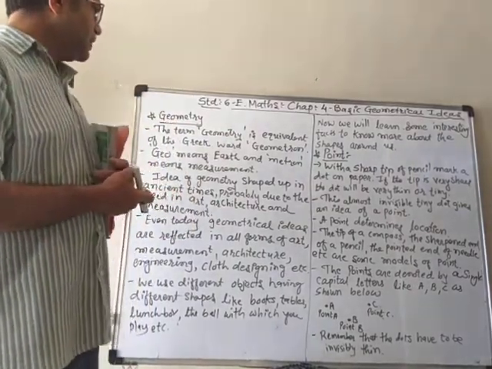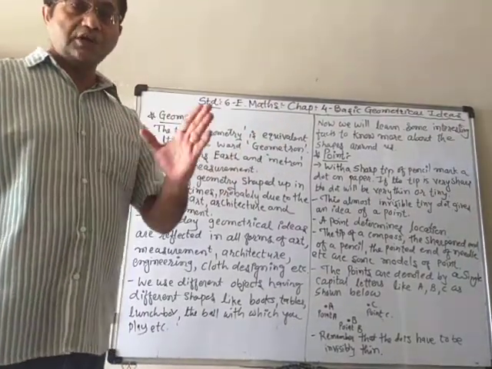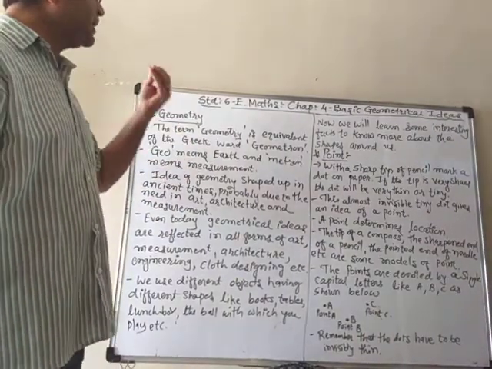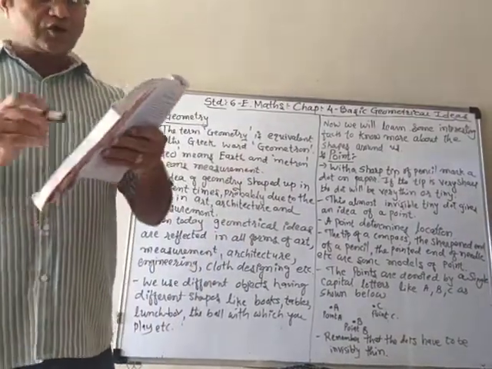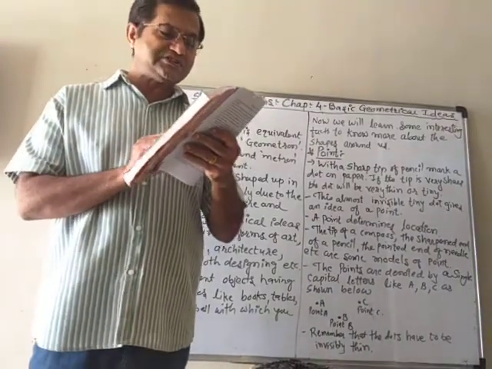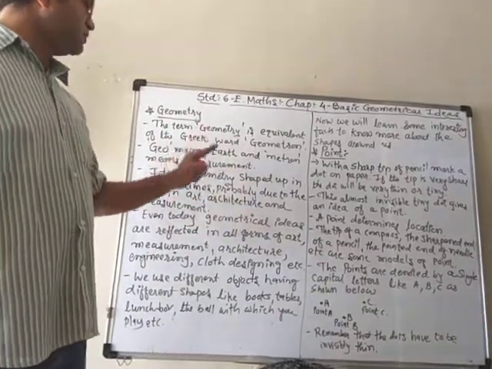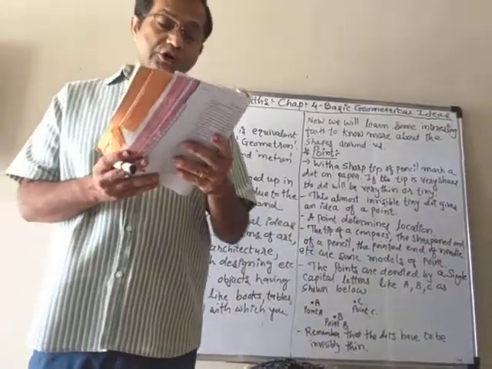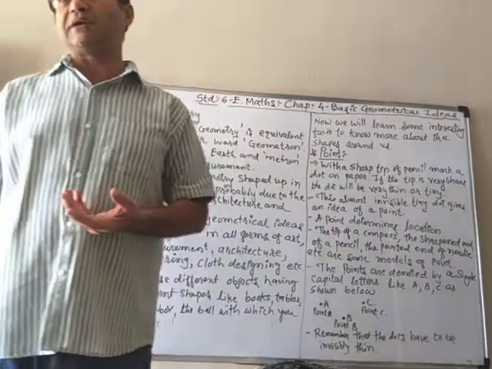So, as the word says, geo and metron, from ancient times they have been using this geometry. According to historians, the geometrical ideas shaped up in ancient times, probably due to the need in art, architecture and measurement.